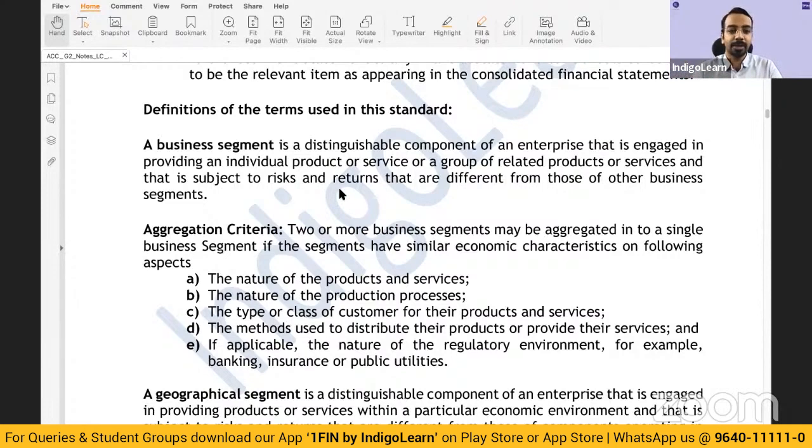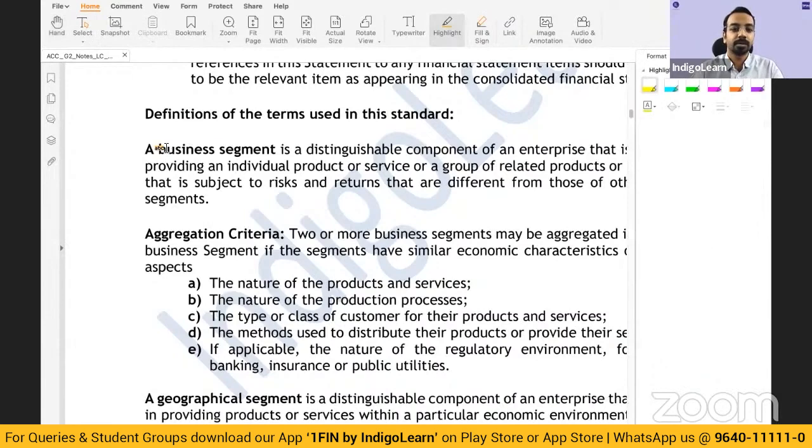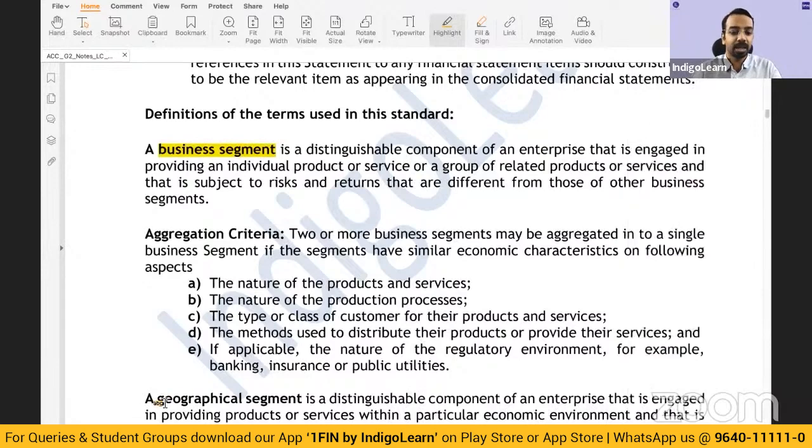So what is a segment? We need to understand two kinds of segments here. One, what we call a business segment, right? And the other one, what is called a geographical segment. What is a business segment? A business segment is a distinguishable component.